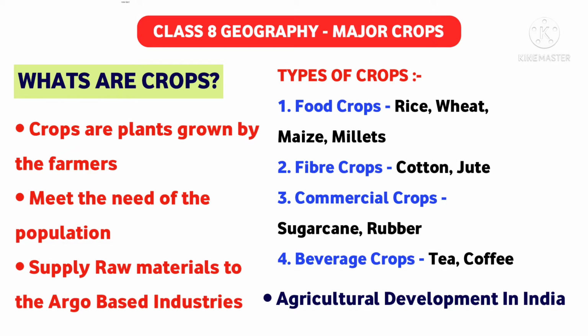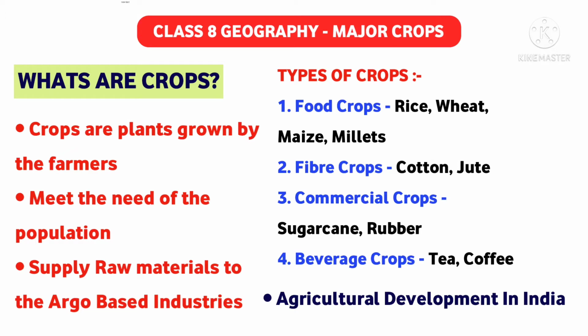Thus, the farmers and the rural people primarily depend on the cultivation of crops. Now, the cultivation of crops depends primarily on the weather and on the soil conditions, the fertility of the soil, the climatic conditions. Everything is calculated while growing a crop.